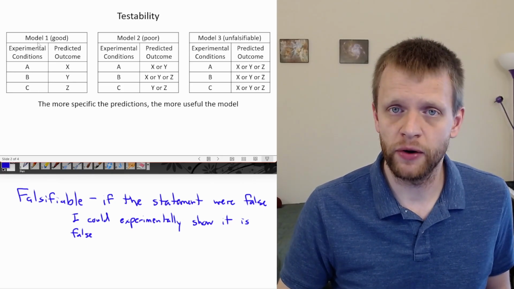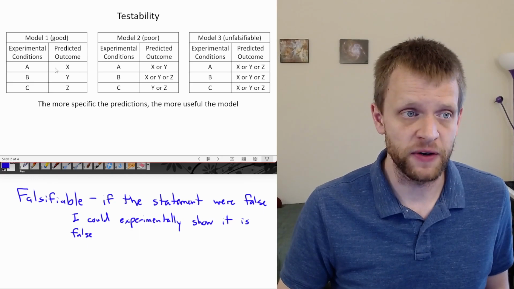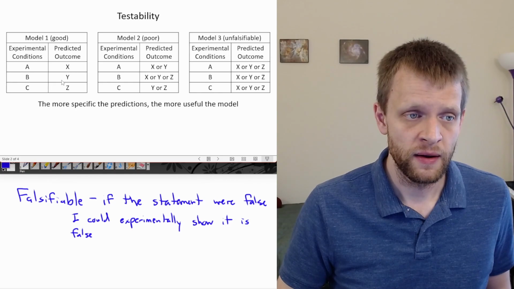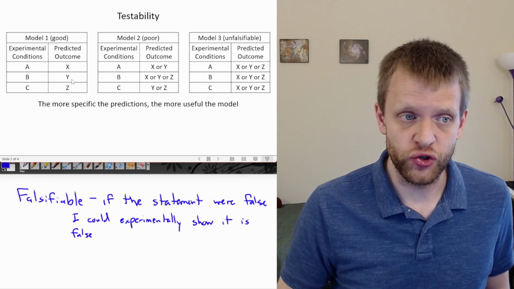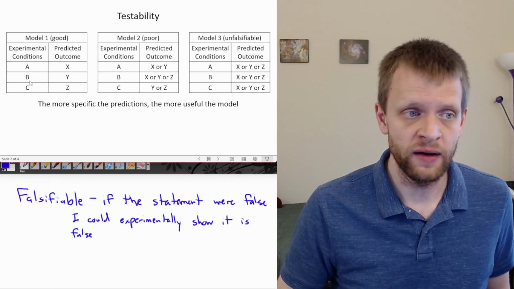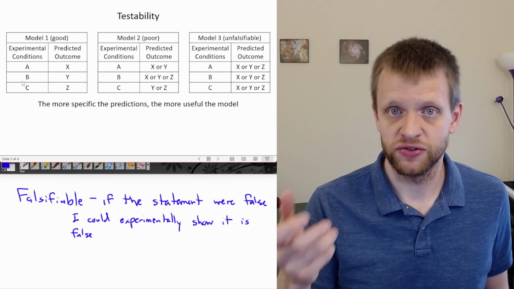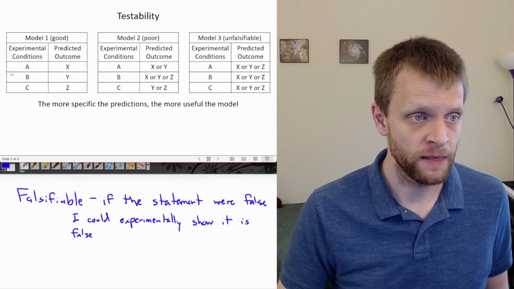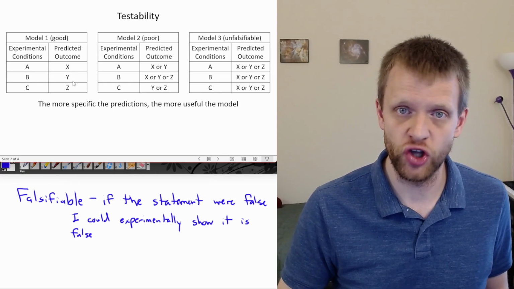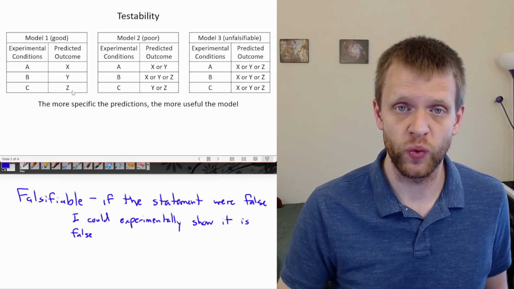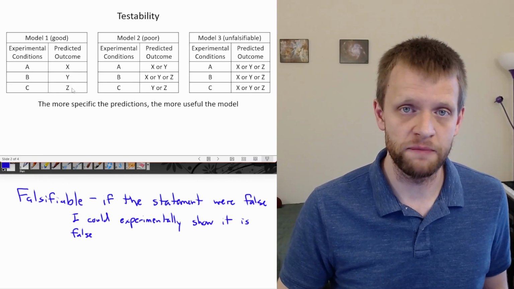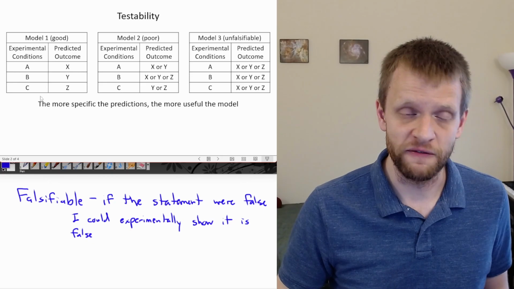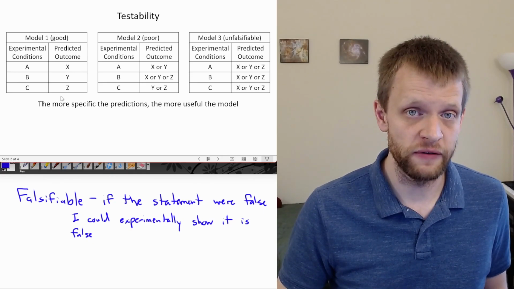Well, if I'm using Model 1, and Model 1 has lived up to all of its testing, and I want the device to have an outcome of Y, I know I have to set it up with experimental condition B. B matches up with Y. There's no other outcome that will produce Y, and Y will not be produced by any other outcome. This model is very, very specific, so it's very, very useful.